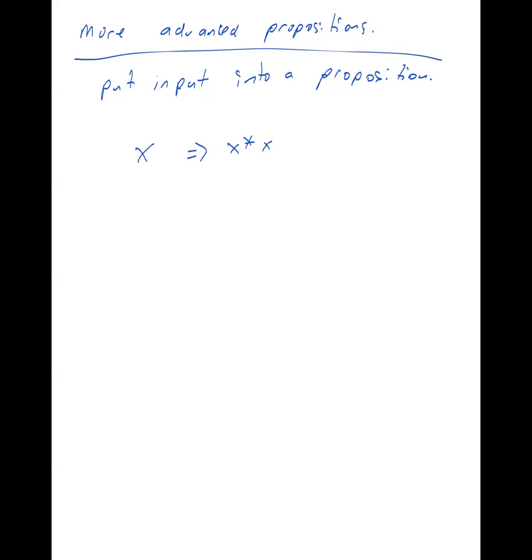So you could even declare it as a variable, like var f equals x maps to x times x. Now this looks really weird if you have it like that, but that basically defines a function called f that takes input called x and returns x times x. So if I said var y equals f of 3, who can tell me what would y equal? Right, y would equal 9 at that point in time.